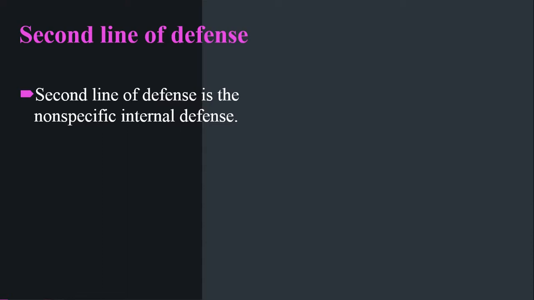The second line of defense is also non-specific, as we saw previously. I mean, it has no concern with any type of bacteria, any type of virus, or any chemical or microbes. But it is an internal defense. The first one was the external defense, meaning external barriers like skin, but here it is an internal defense. Some inner things will participate to defend against those microbes. So it's non-specific, having no concern with any type of microbe, but it is an internal defense. So it's the second line of defense mechanism.